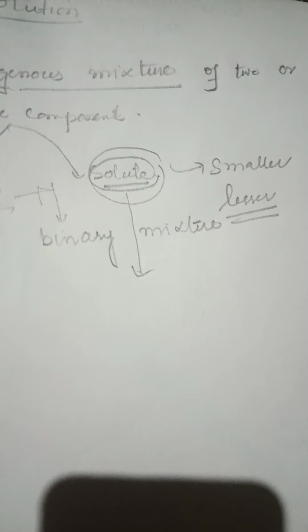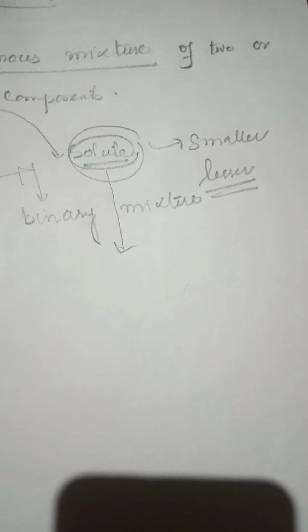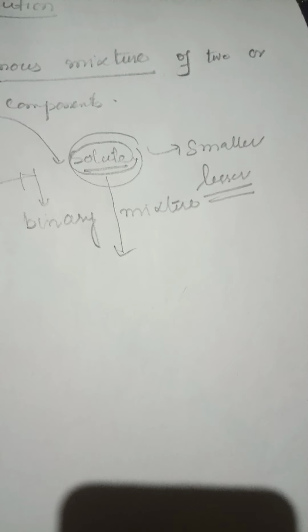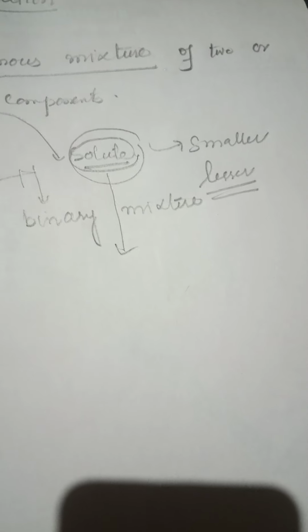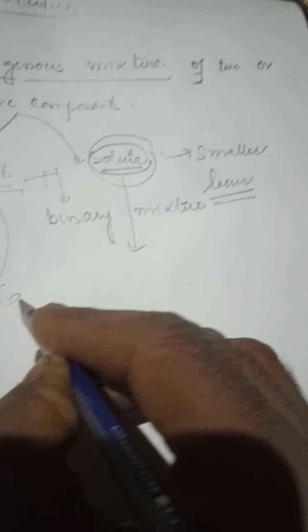But when we mix the two components, when we form the binary mixture of solute and solvent, what do we get? We get a homogeneous mixture, and we call that homogeneous mixture a solution. And a solution has its own characteristics.